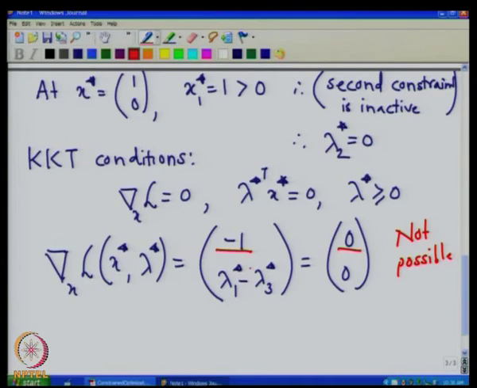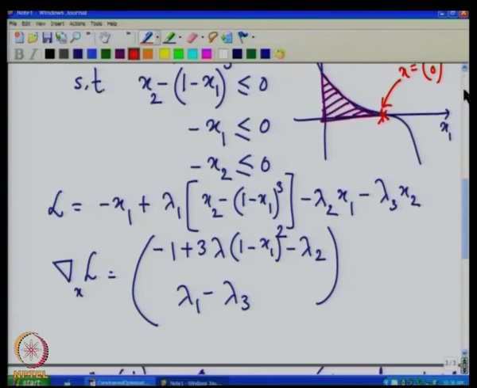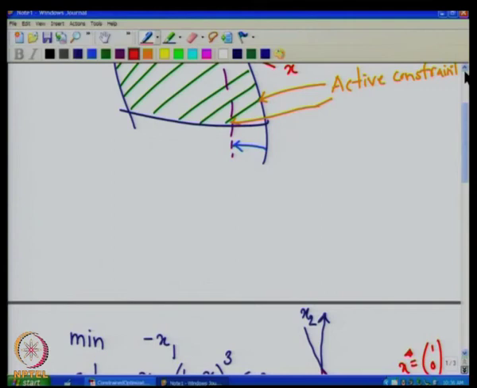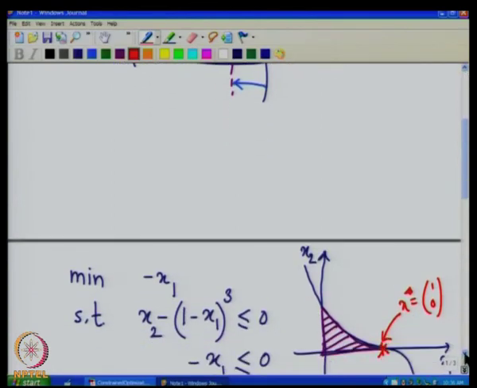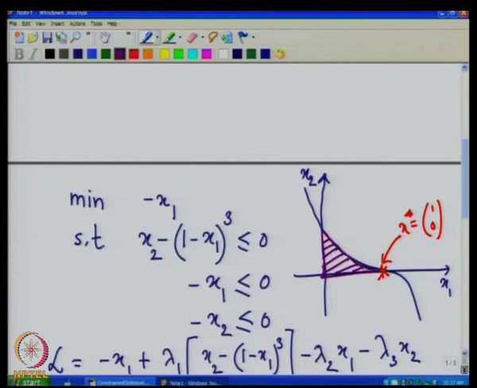And the reason why we came up with this condition is that the point x star is not a regular point. So, the gradient of f at x star will be in this direction. Then the second constraint is inactive.